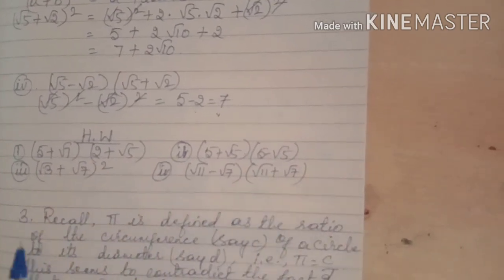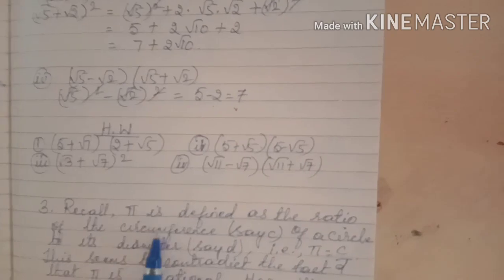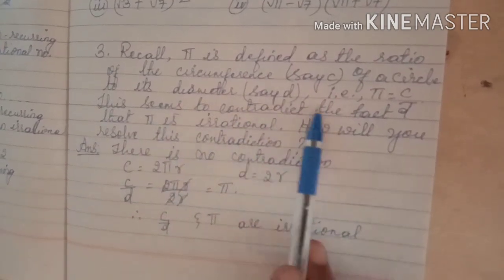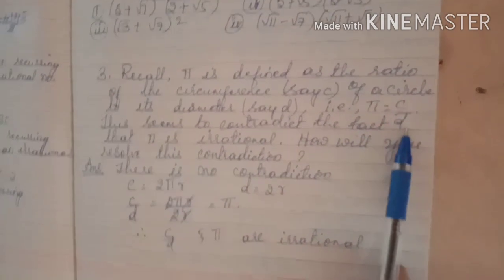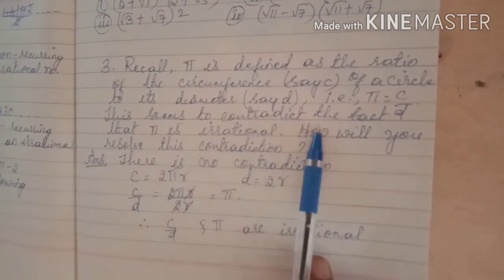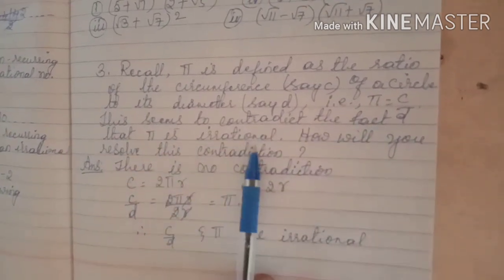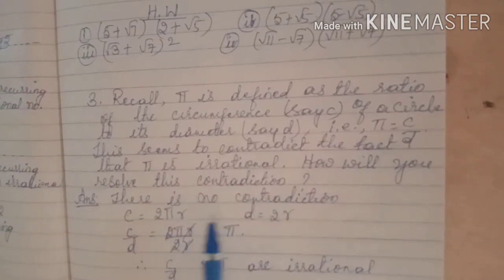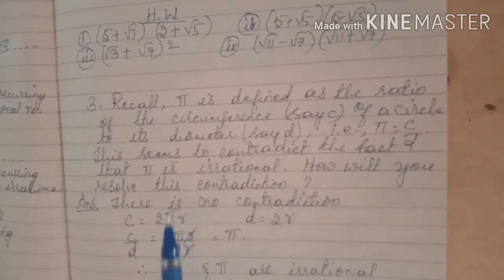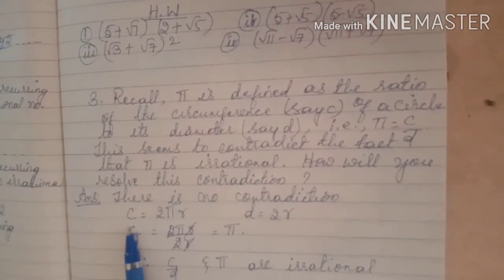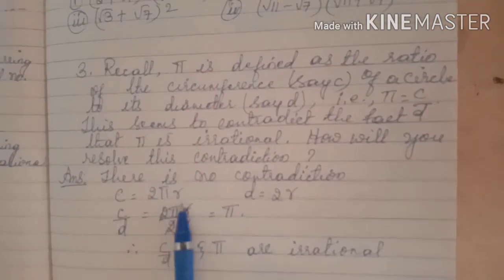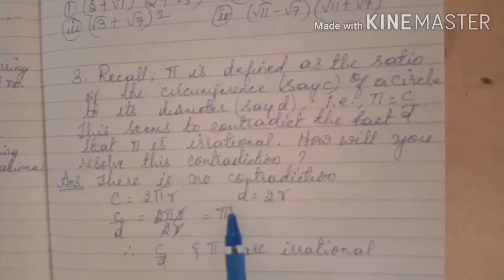Okay children. Now the third one: recall pi is defined as the ratio of the circumference of a circle to its diameter, say d, that is pi is equal to c by d. This seems to contradict the fact that pi is irrational. How will you resolve this contradiction? There is no contradiction, children. Why? Because we know the formula of circumference.